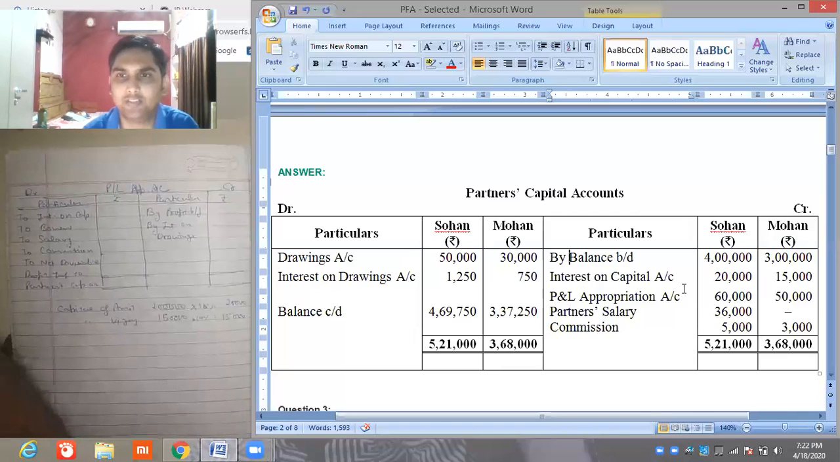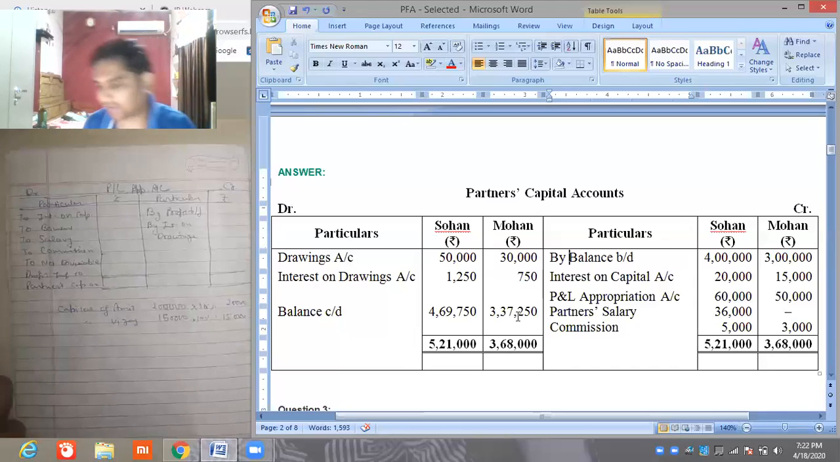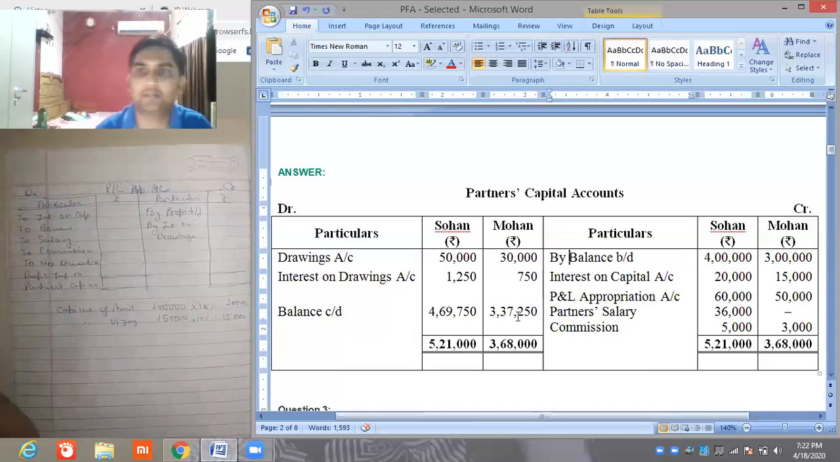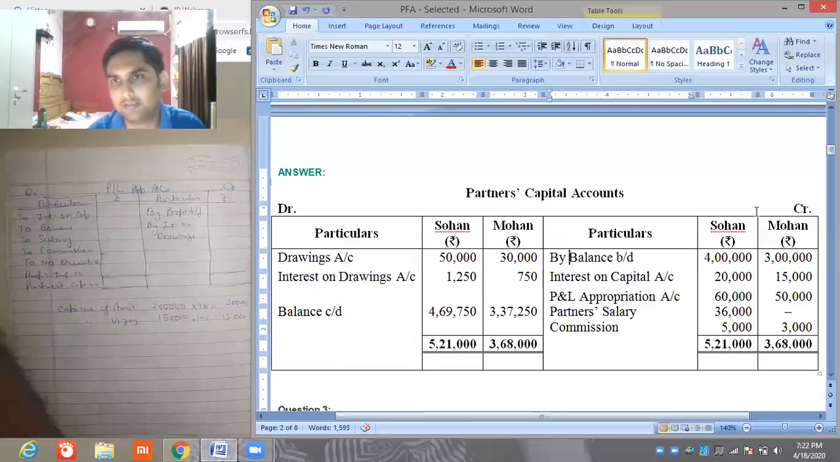Same pattern पे balance calculate करना है. Credit side 5,21,000 Sohan and debit side 50,000 and 1,250 will be deducted from this total. And finally we get the answer 4,69,750, that is the closing balance of capital for Sohan, and 3,37,250 for Mohan. So this is the presentation of partners' capital account in the fluctuating manner. Or you can also say that this is the plus side or credit side of capital account, and this side the minus.